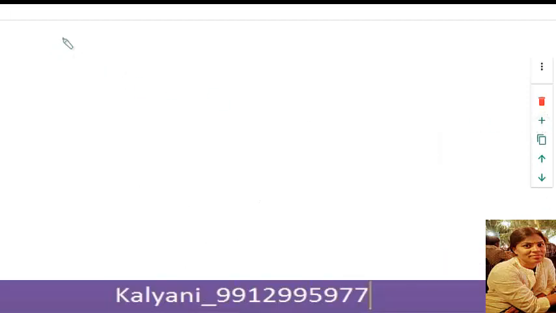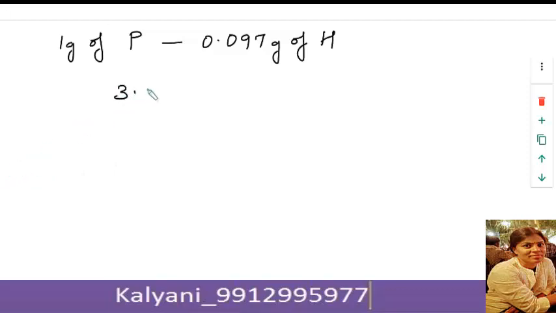Therefore, 1 gram of phosphorus requires 0.097 gram of hydrogen for the formation of phosphine. Thus, the ratio by weights of chlorine and hydrogen combining with a fixed weight of phosphorus in these two compounds is 3.43 is to 0.097. Now let us look at hydrochloric acid.